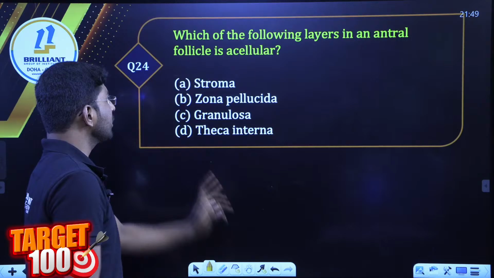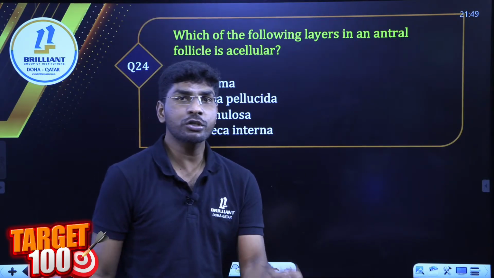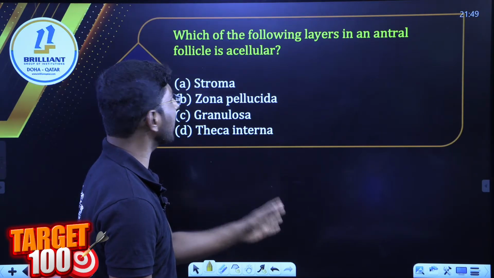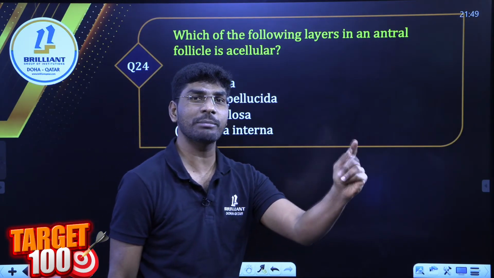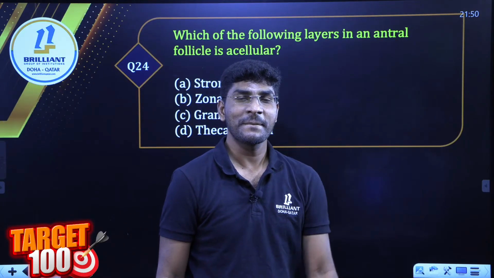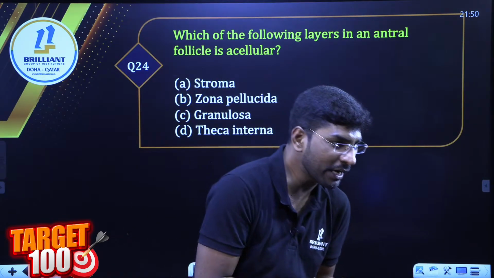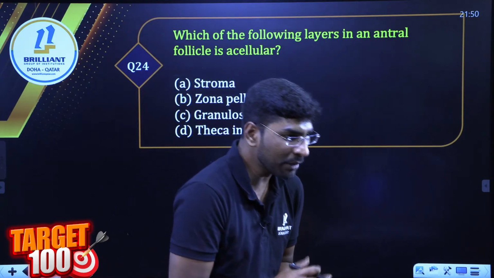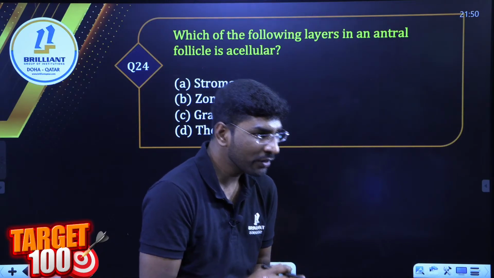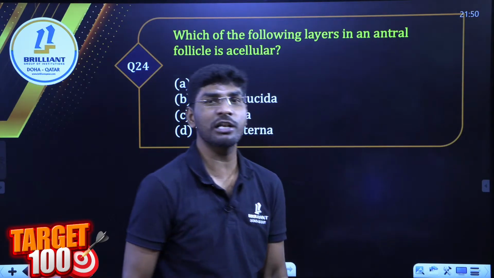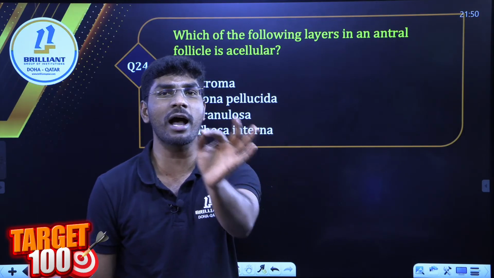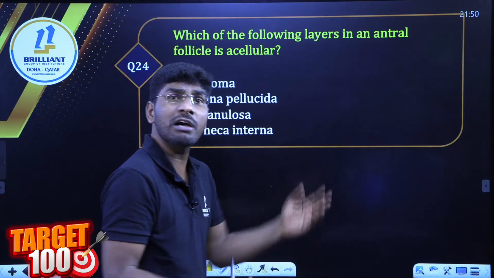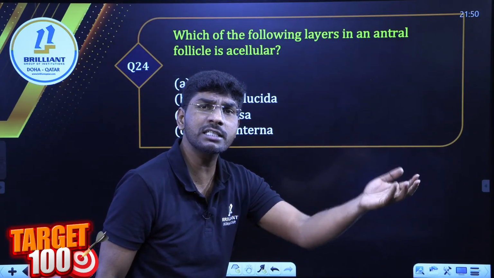Next, students, very good. Which of the following layers of an antral follicle is acellular? Pick up the right answer. Acellular. How many of you? Why are you silent again? Ganga, answer me. Sir, zona. Yes, absolutely. ZP, zona pellucida. Zona pellucida is made up of what? Why is it acellular, and what is it made up of?